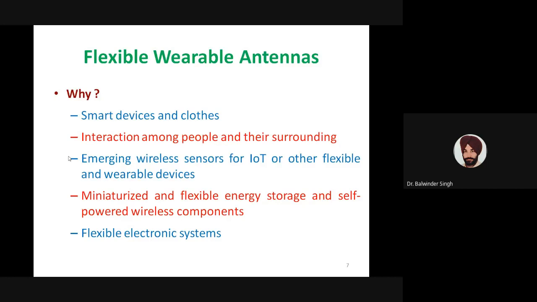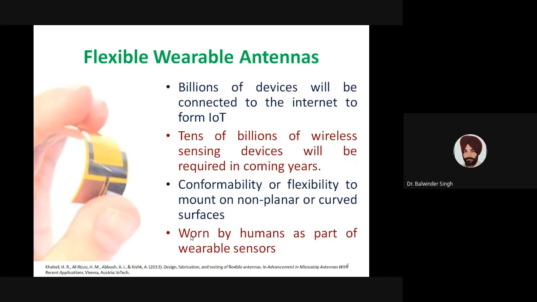So in general, we can say that the upcoming time will be of flexible electronic systems. We'll be having many flexible electronic systems. So flexible electronic systems also require flexible wearable antennas, especially in terms of IoT.